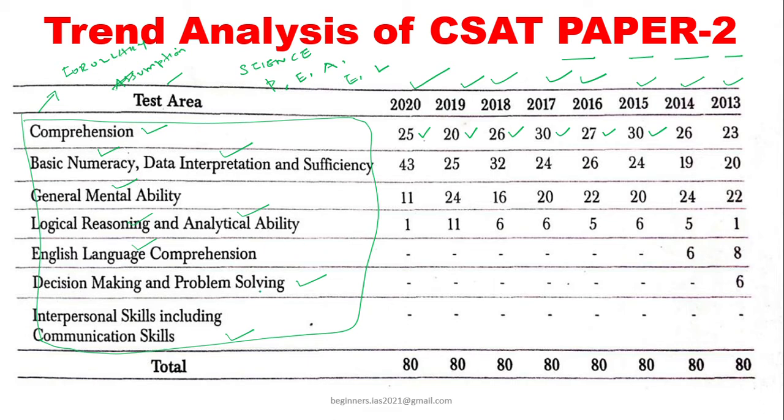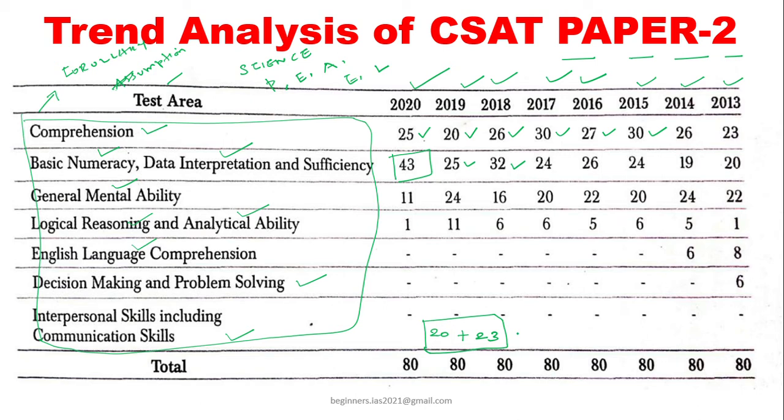So what about basic numeracy, data interpretation and sufficiency? This is very important. 43 questions were asked in the last year, 2020, and consistently there are at least 20 plus questions each year in this section. In the last year there were 20 questions from basic numeracy and 23 questions from data interpretation and sufficiency. Therefore, to clear the CSAT paper, these two play a vital role. If you belong to a maths background, then well and good.